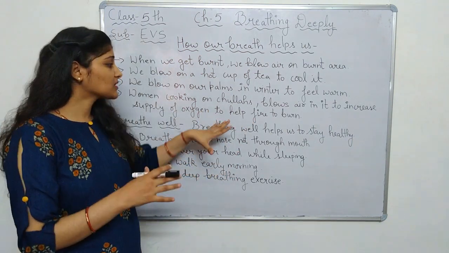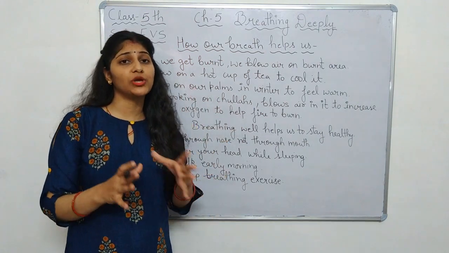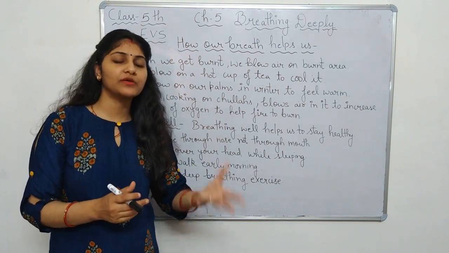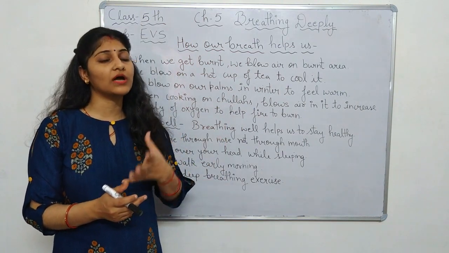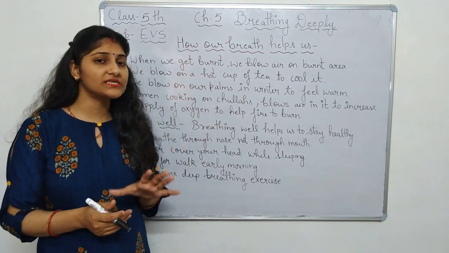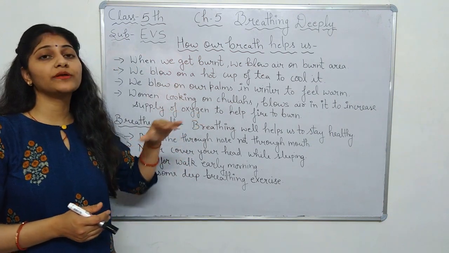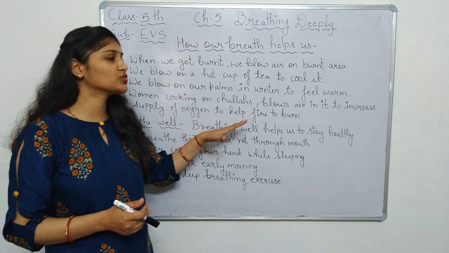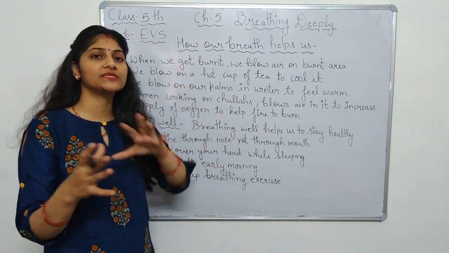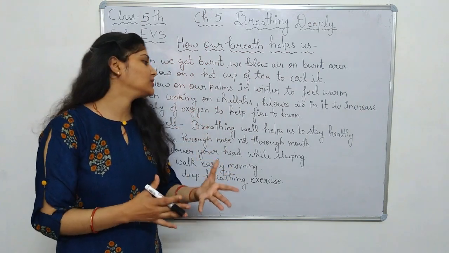So the conclusion is that oxygen is very important for burning anything, a piece of paper, a wood or a cow dung piece, anything. Basically for burning, oxygen is necessary. So while cooking on chulhas, women prefer blowing out air so that on that particular piece of wood the oxygen supply will increase and it will help the wood to burn.